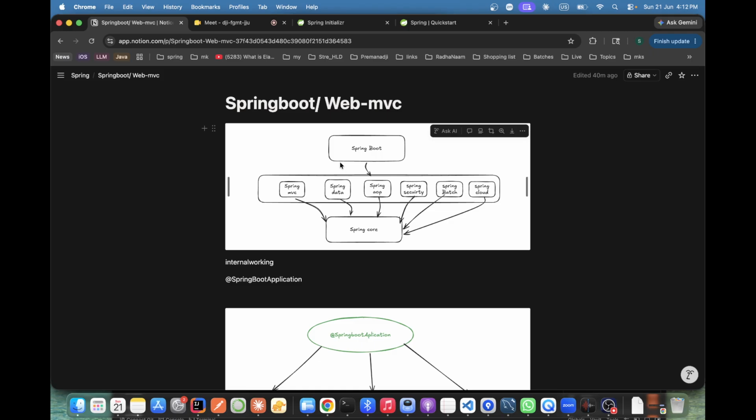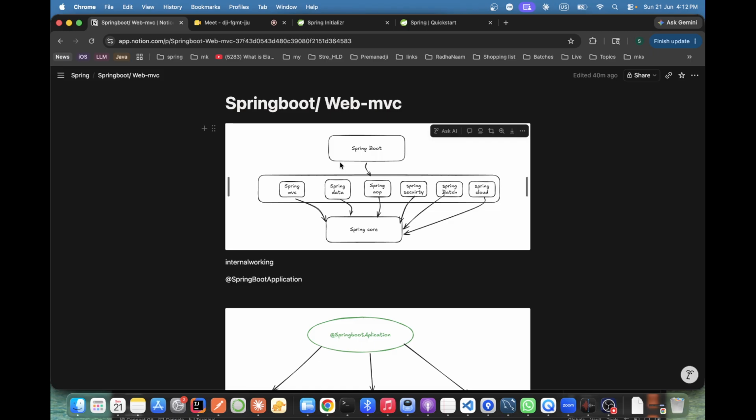So that is why it's ready-made configuration. We'll see how it works internally. But for now, understand that the purpose of Spring Boot over Spring is just one thing: auto-configuration.